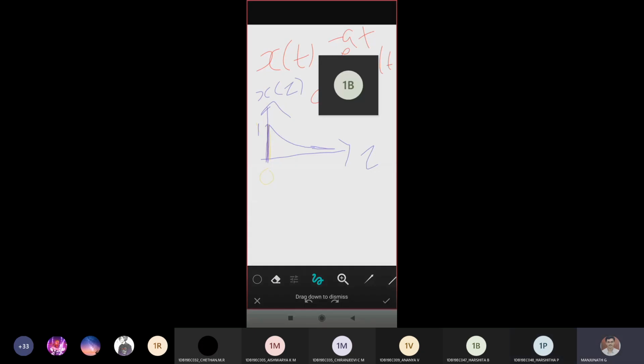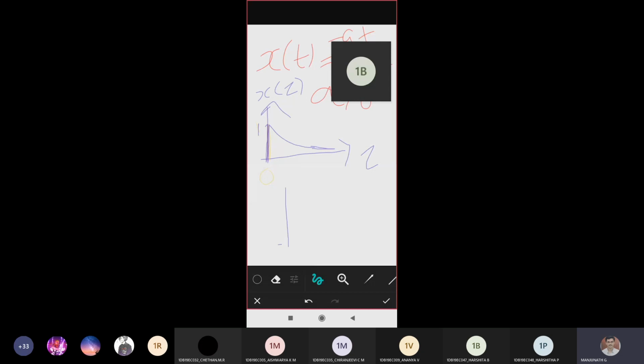Yes, sir. Good. So what I wrote is x of tau. In the same way I need to plot my h of tau. The hint is h of tau is nothing but delta of tau, nothing but your u of tau. That is what is given in the question, right? Since it is a unit step function, this is how the unit step representation is done. Agree, everyone? So this is the way to represent your x of tau and h of tau. Is it okay for everyone till here? If you say it is okay, then we'll stop because it's already time.